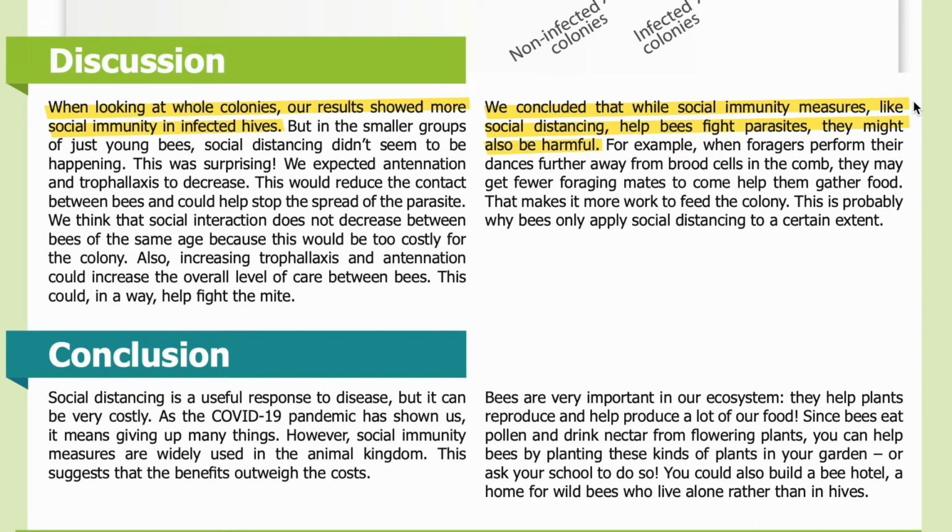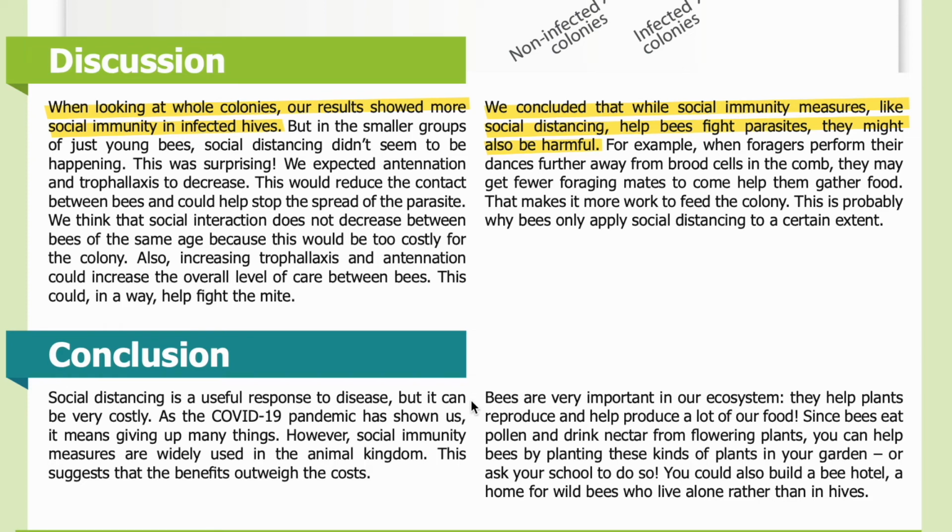We concluded that while social immunity measures, like social distancing, help bees fight parasites, they might also be harmful. For example, when foragers perform their dances further away from brood cells in the comb, they may get fewer foraging mates to come help them gather food. That makes it more work to feed the colony. This is probably why bees only apply social distancing to a certain extent.